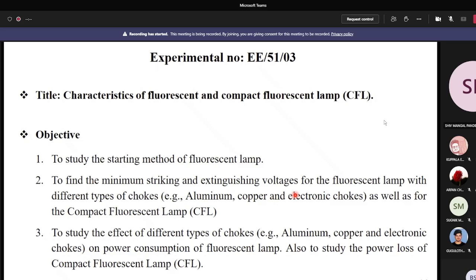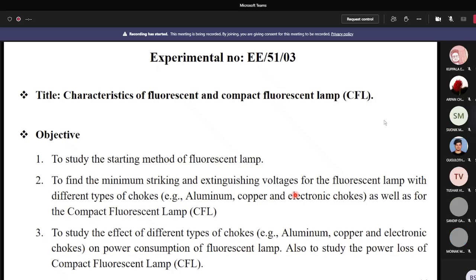So what is extinguishing voltage? I already told you. Suppose your domestic voltage is 220 volt. At 220 volt it is operating. Now due to any reason there is a low voltage, so the voltage slightly drops down. You can see that the fluorescent lamp is glowing in dimming condition, but at a certain voltage you can see the lamp glowing off. That voltage is basically known as the extinguishing voltage for the fluorescent lamp.